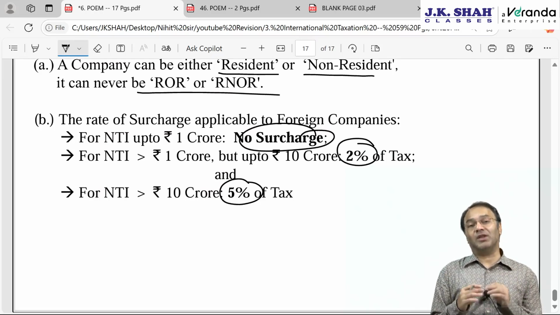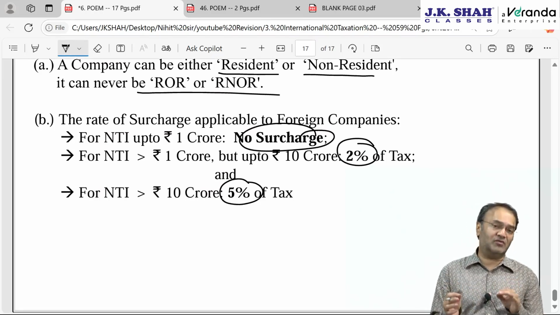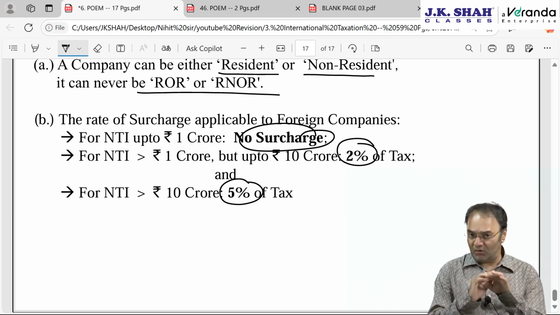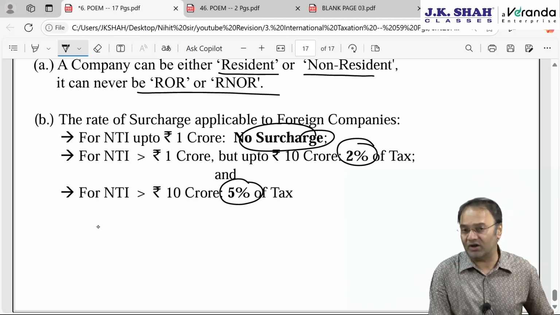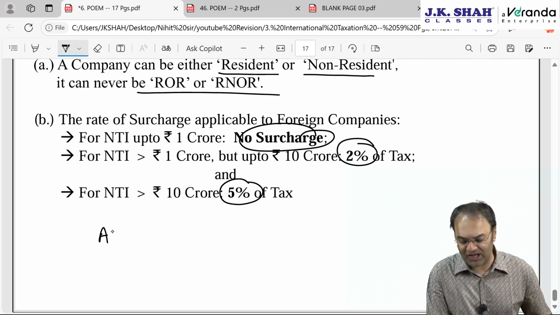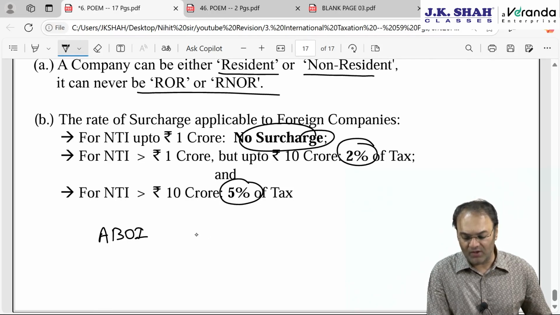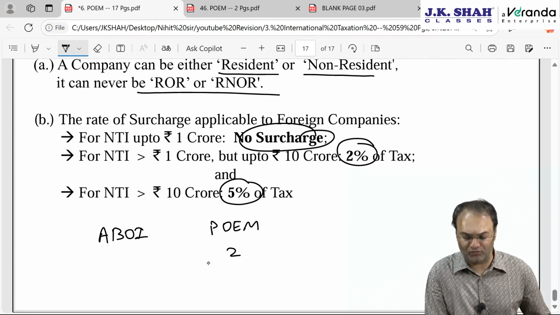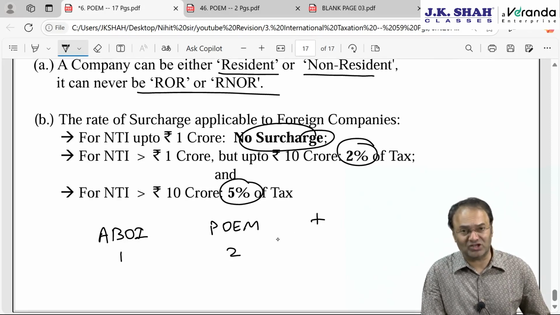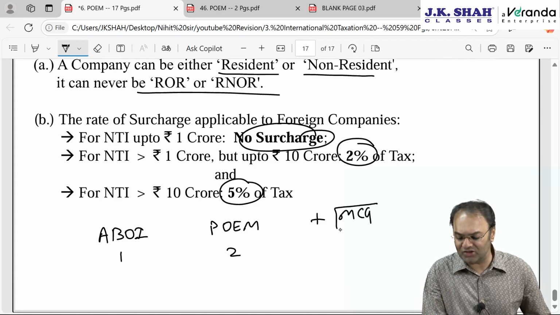It is just that practical questions are asked. You have to decide whether the company will have POEM in India or outside India. What kind of questions are asked? Up till now, in some questions they asked us to compute only ABOI, and in another they asked us to compute POEM. Twice, questions came where POEM was to be computed, and once a question came where only ABOI was to be computed. Apart from these practical questions of 6 marks, 8 marks, 10 marks, MCQs worth 10 marks are also asked. The institute mainly prefers asking MCQs nowadays.